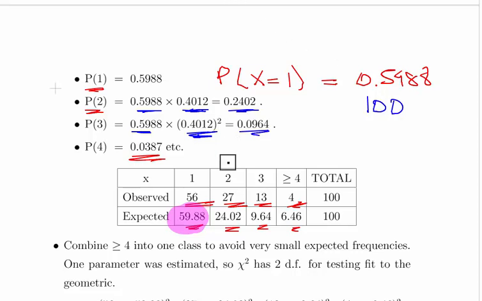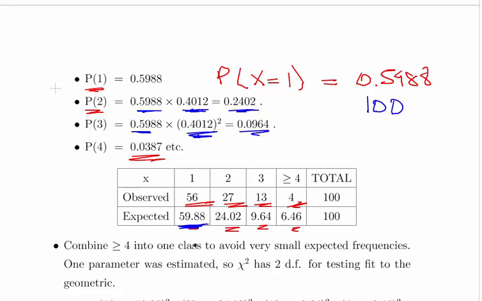That means we would expect the probability times the sample size, the number of rats that escape on the first attempt, and so on. So under the null hypothesis, which is the geometric distribution, we would expect 59.88 rats to escape out of 100.